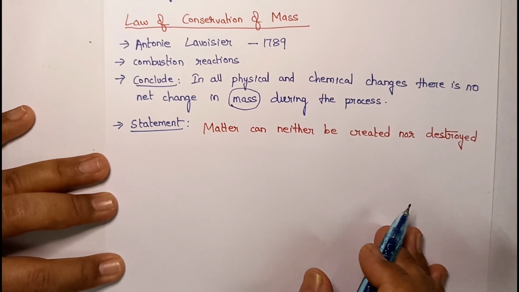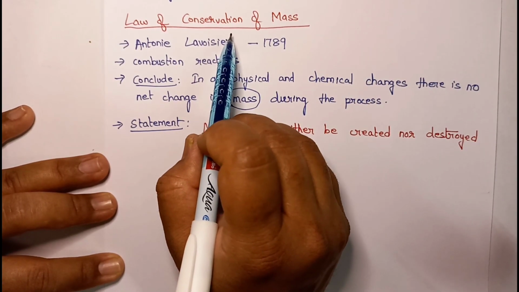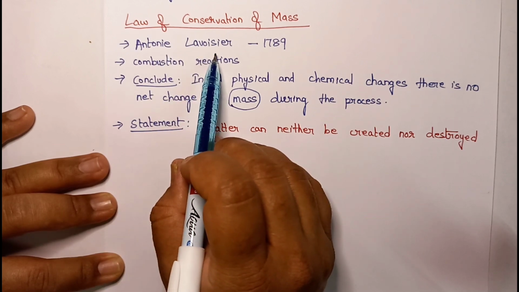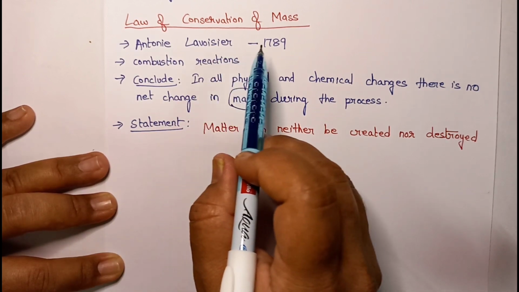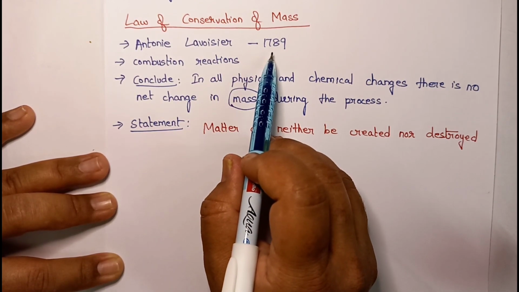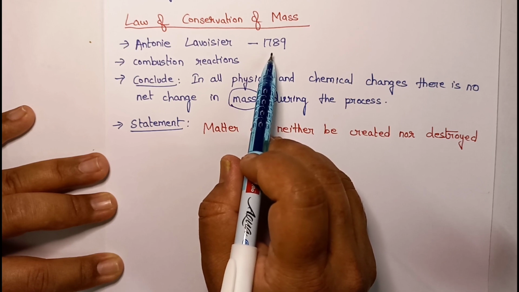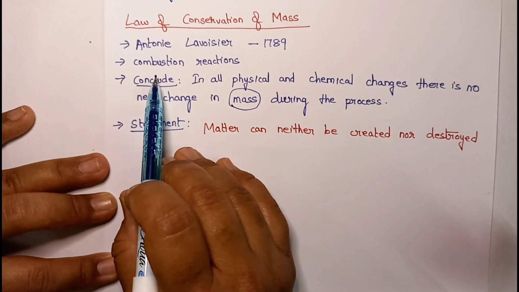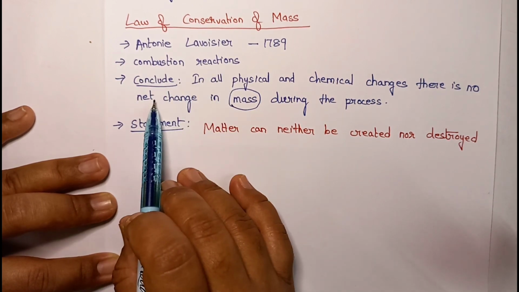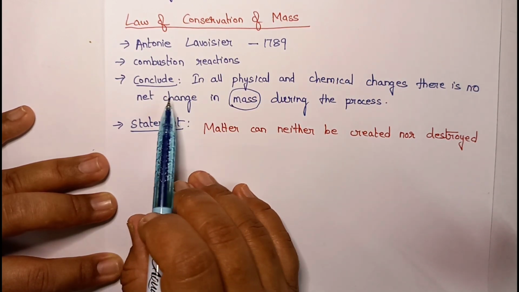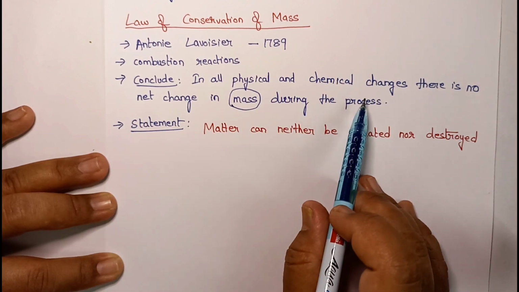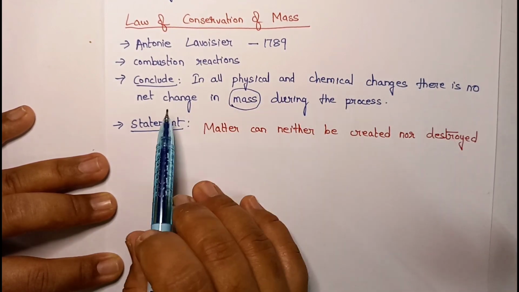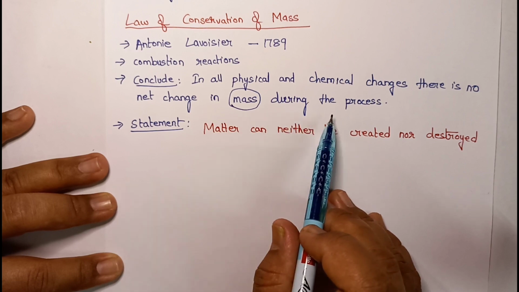This is the law of conservation of mass. Did you understand? So who proposed law of conservation of mass? Anthony Lavoisier. In which year did he propose? In 1789. What are the experiments he performed to propose this law? Combustion reactions. And after carrying out combustion reactions, what did he conclude? He concluded that in all physical and chemical changes, there is no net change in mass during the process.